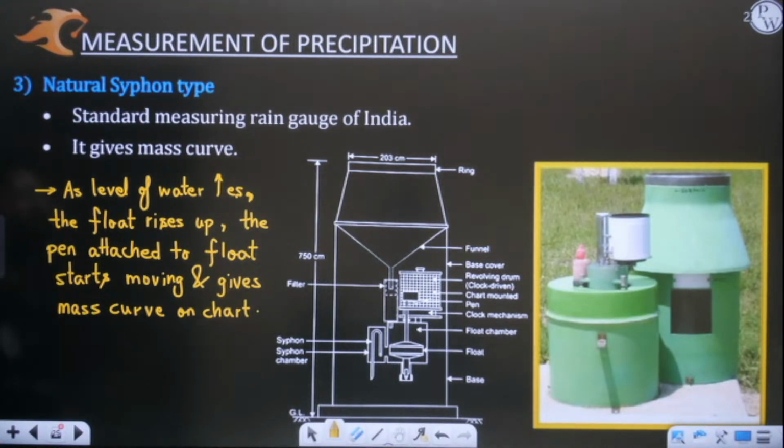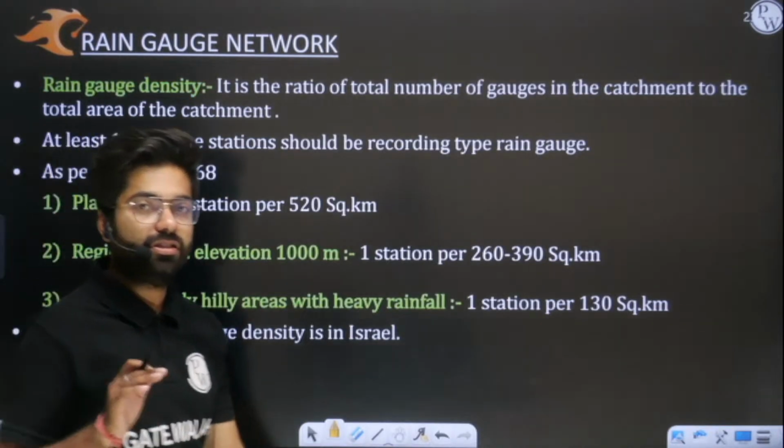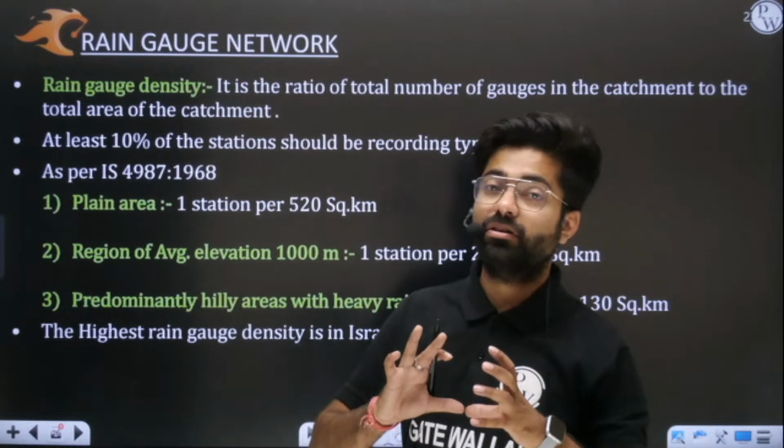Okay, so I hope natural siphon type is fully clear to you. So this is it. This is all which you need to remember from types of rain gauges.